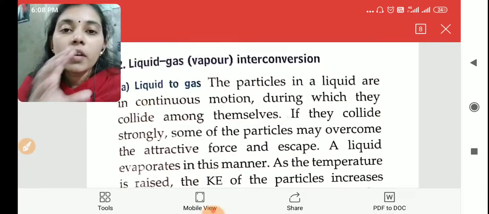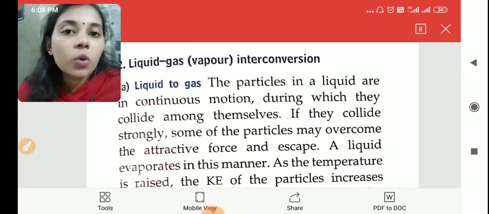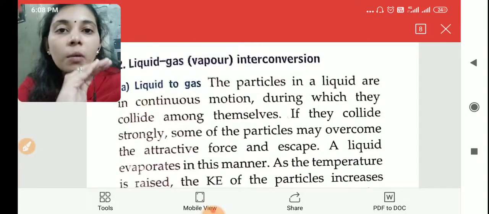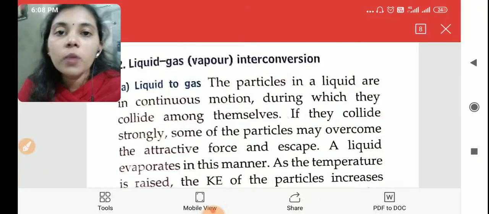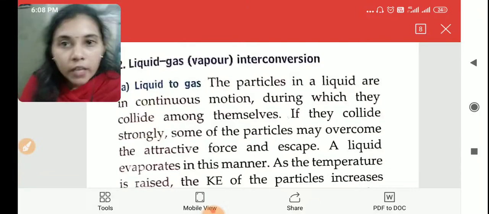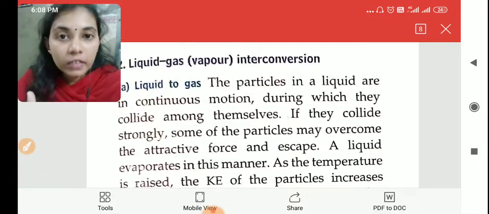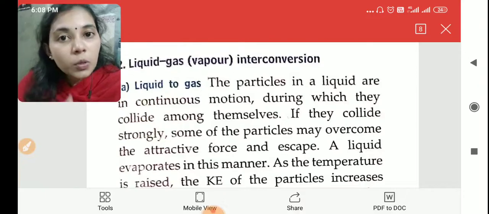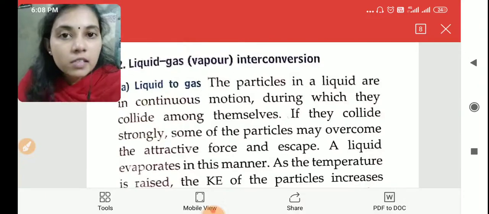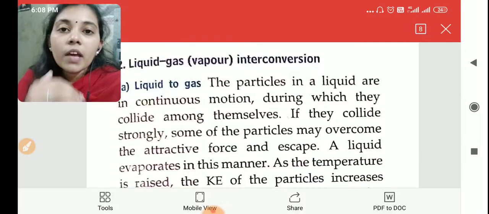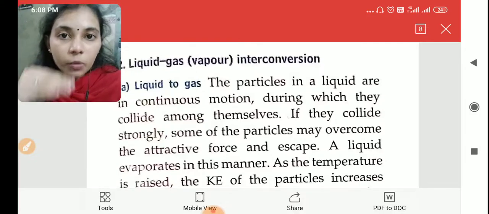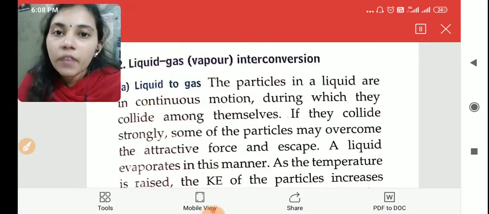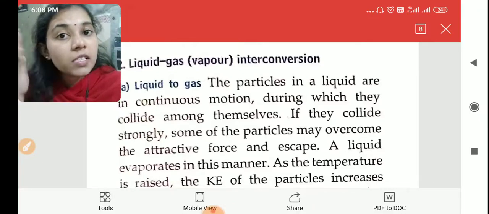The next topic we have studied was the interconversion of liquid to solid. How does a liquid substance, for example water, change back to ice? When we are cooling the water, we have to decrease the temperature. So when we are cooling the substance, at the starting time it is in liquid form, so the molecules are free to move. That means kinetic energy is high.